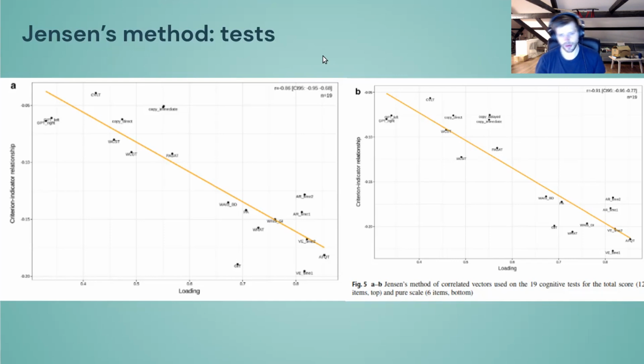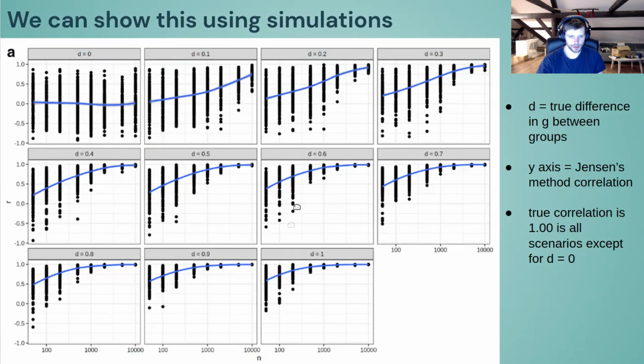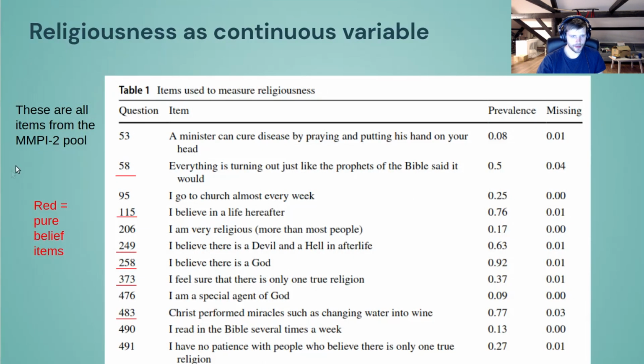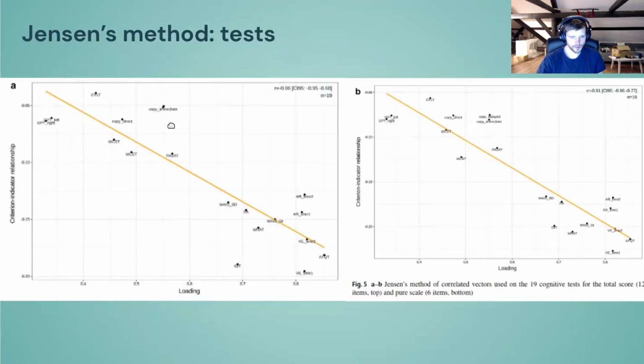Here we have applied Jensen's method, and because we have a continuous variable and a larger sample size, we have much better power. In terms of this analysis, we would be down here somewhere. And so we have these two variants, because one of them is related to the factor of religiousness, where we included all 12 items, and the other one is where we only included the 6 items. So this one is the bottom one.